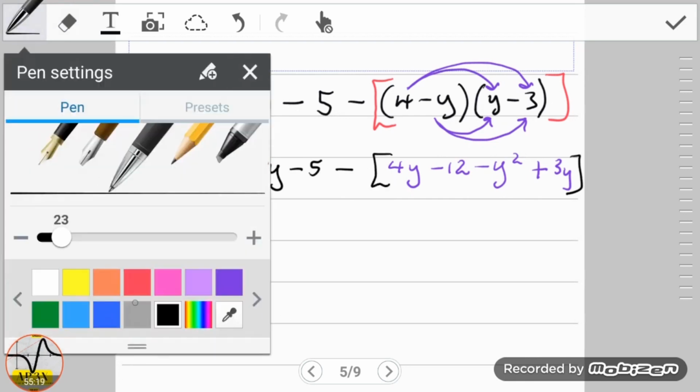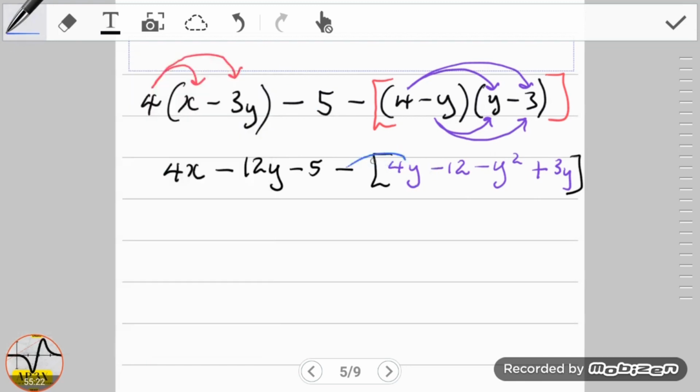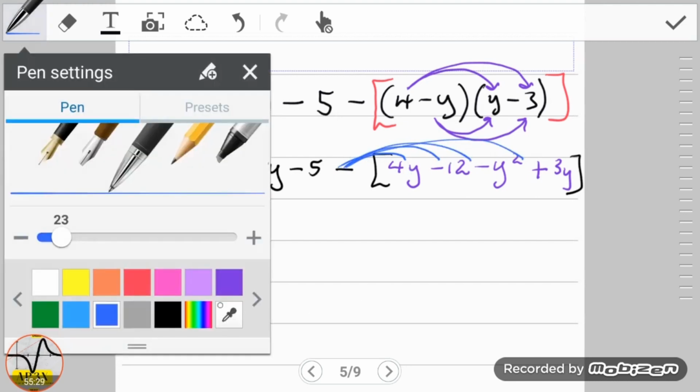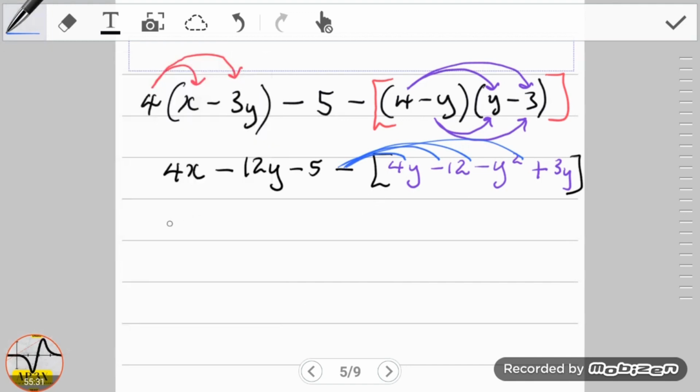So we're going to be distributing that minus sign here, and here and here and here. So the minus makes this 4y here negative 4y. Let's rewrite this first. 4x minus 12y minus 5. The minus turns this 4y into minus 4y. The minus changes the minus 12 into positive 12. The minus changes the minus y squared into positive y squared. And the minus changes the plus to a minus 3y.